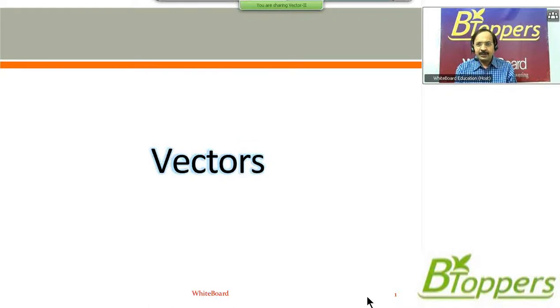So in this chapter, vectors, as you have studied this topic already by this time in your junior intermediate classes or 11th class, even at the school level, you might have heard these terms, vectors and scalars. All the physical quantities which we discuss in mechanics and other topics are broadly classified into two types. I mean, most of the quantities can be broadly classified into these two types, scalar quantities and vector quantities.